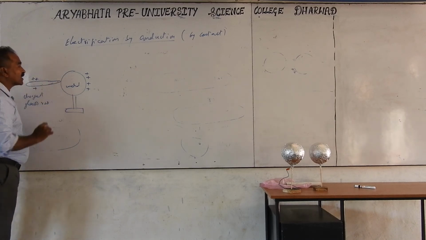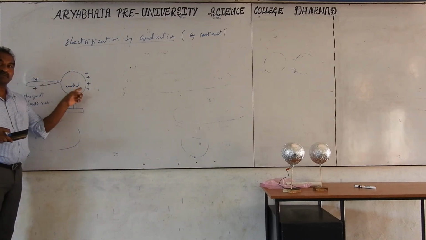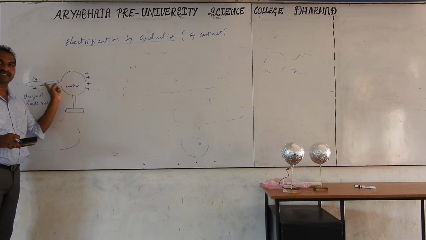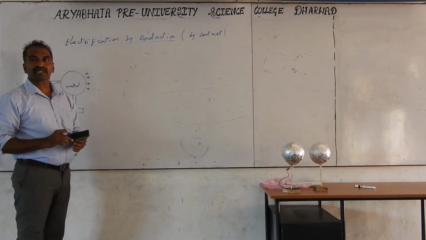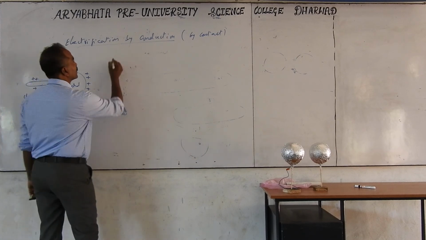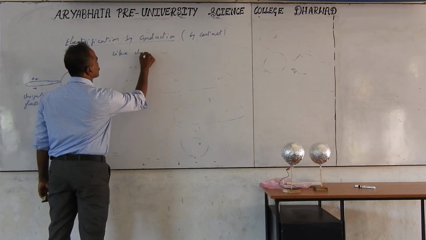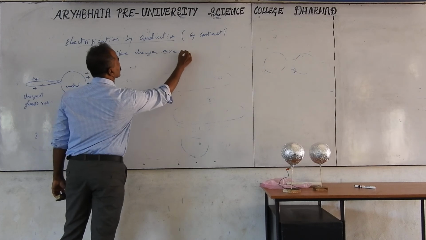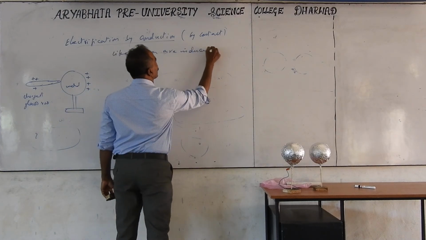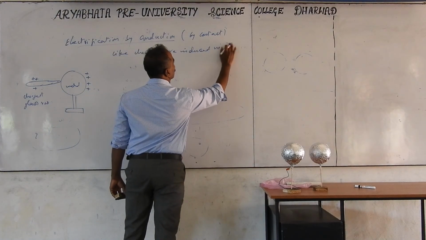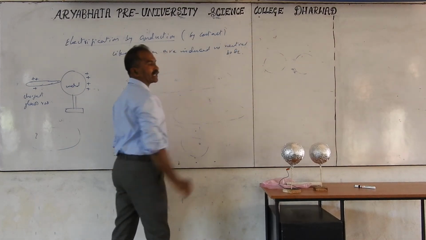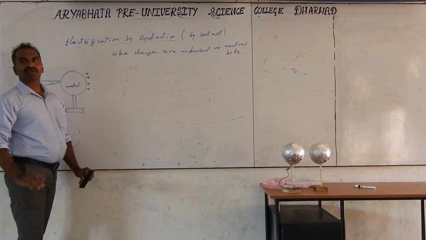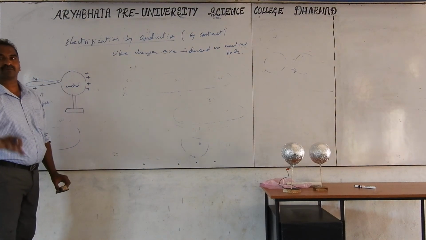But on physical contact, the previously neutral body, the sphere, is now getting like charges. That means electrification by conduction. In electrification by conduction, like charges are induced in a neutral body if the object is in physical contact with the charged body.